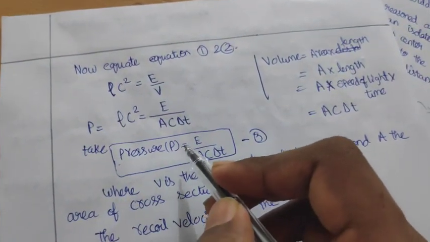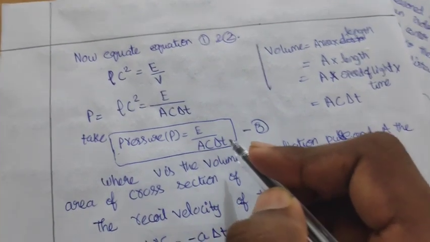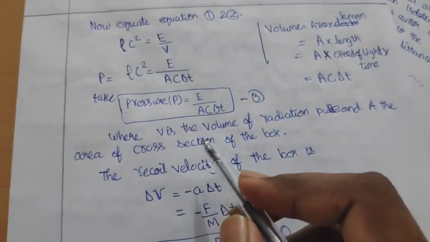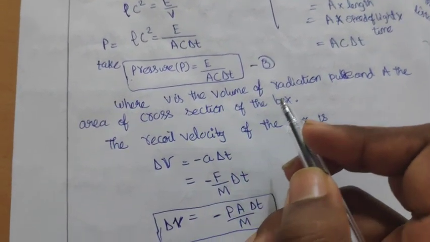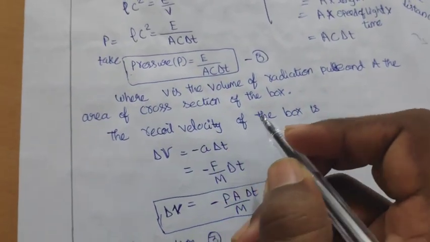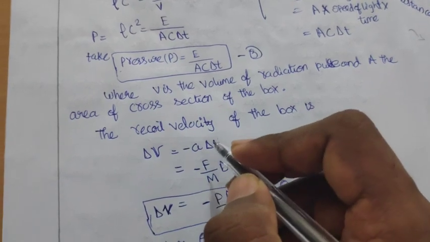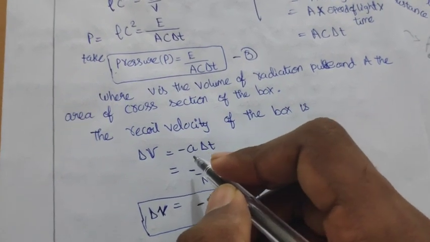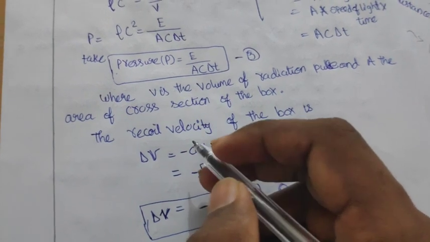Take pressure P equal to E divided by A c del t, where V is the volume of the radiation pulse and A is the area of cross section of the box. The recoiling velocity of the box is del v equal to minus a into del t. Here a is the acceleration, t is the time taken.